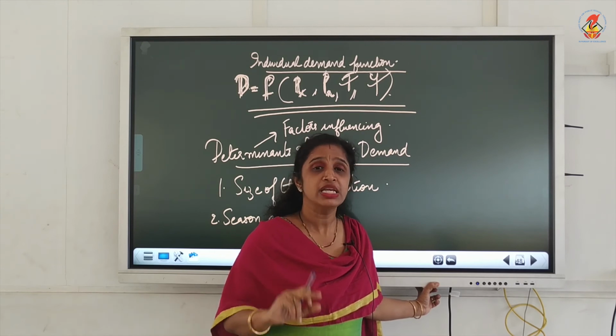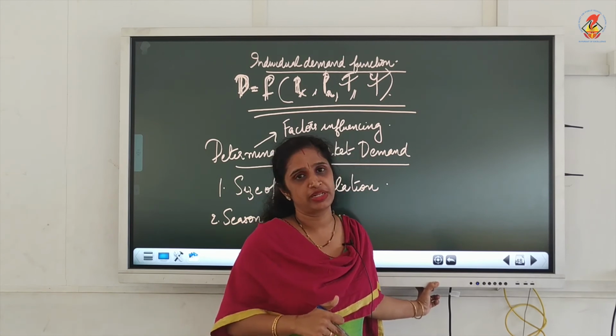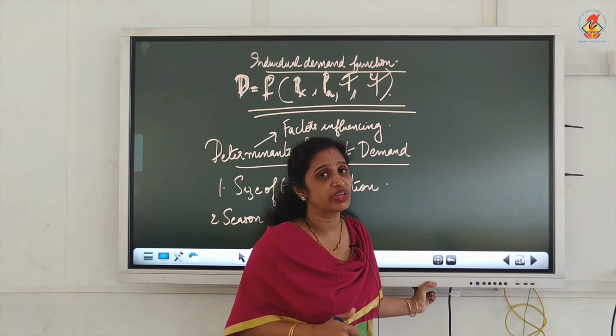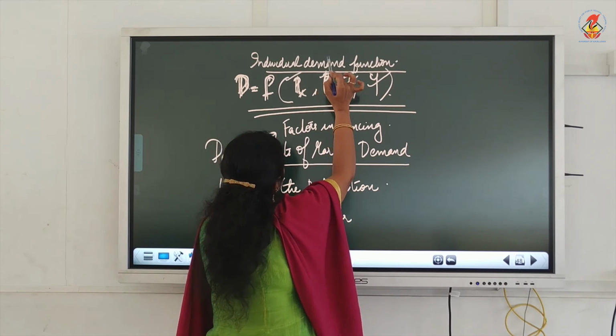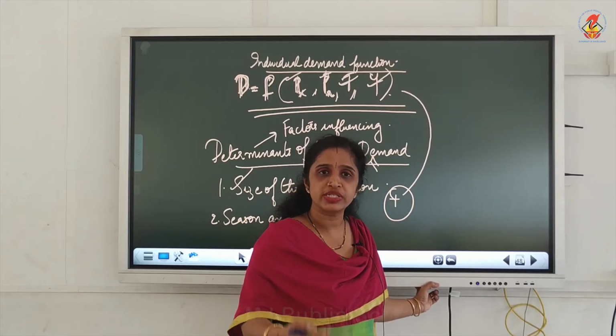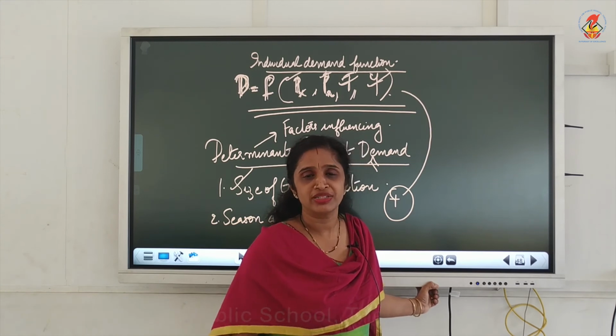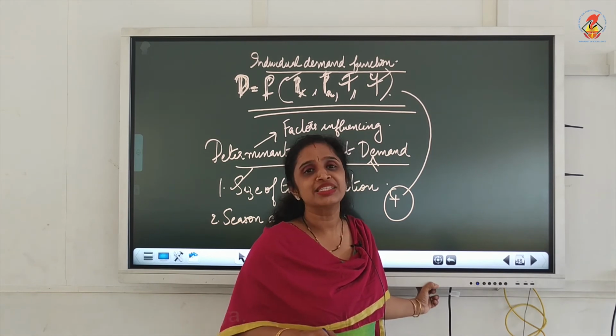But in market demand, there are some more factors which we need to explain, additional factors other than individual demand. In individual demand, we know which are the factors influencing individual demand. Which are the factors that influence individual demand? Price of given commodity, price of related good, taste and preference, income of the consumer. Along with this, we have other factors to explain in market demand. Let us see what are they. Size of population. When the population is going on increasing, market demand will increase, because in the society more and more people are there to demand. Therefore, when the size of population increases, market demand also increases, as simple as that.